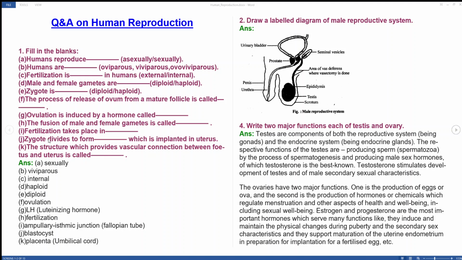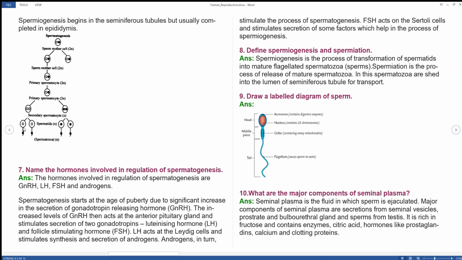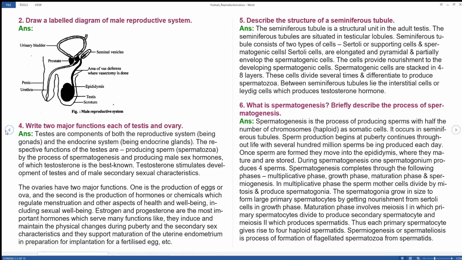Estrogen and progesterone are the most important hormones, which serve many functions like physical changes during puberty, the secondary sexual characters, and support maturation of the uterine endometrium in preparation for implantation of a fertilized egg.